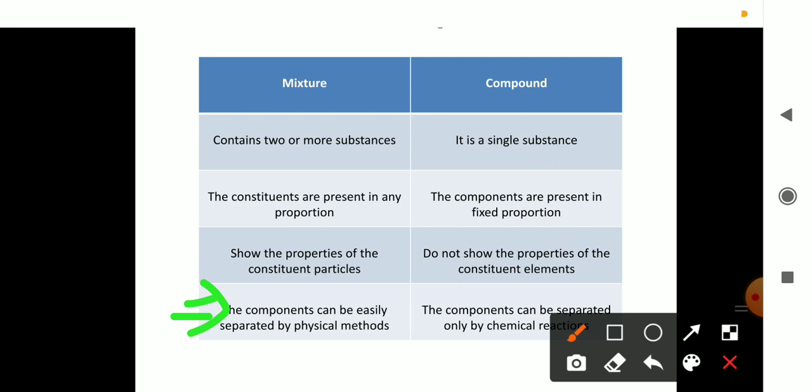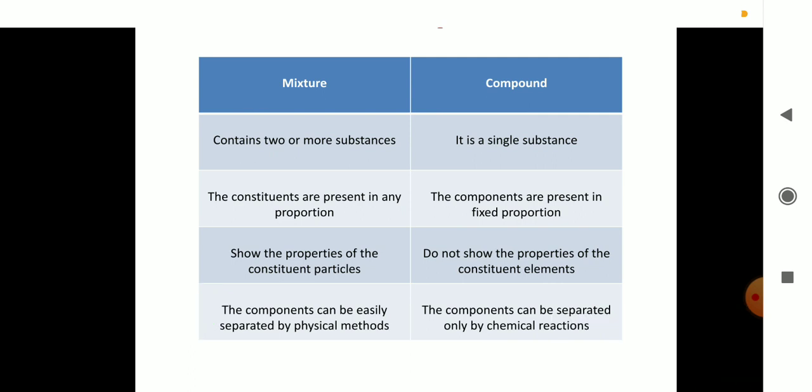Yes. So in the case of a mixture, the separation of components is very easy. But in the case of a compound, the separation is not easy. For example, from sodium chloride, the separation of Na and Cl is not an easy process. They can be separated only by means of chemical methods.